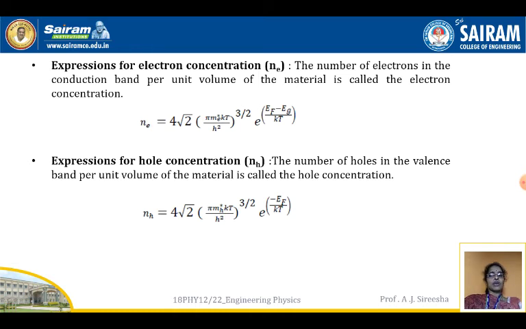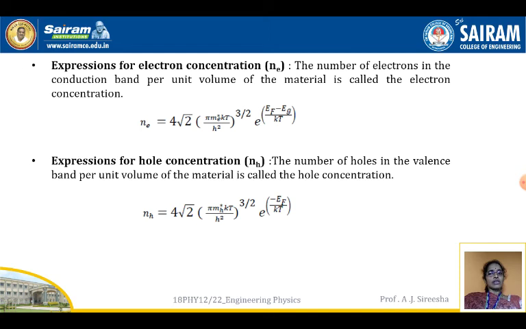The number of electrons in the conduction band per unit volume of a material is called the electron concentration. Electrons are free to move in the conduction band. That concentration is taken as the electron concentration. Ne is equal to 4 root 2 pi m e star kT by h square whole to the power of 3 by 2 into e to the power of (Ef minus Eg) by kT.